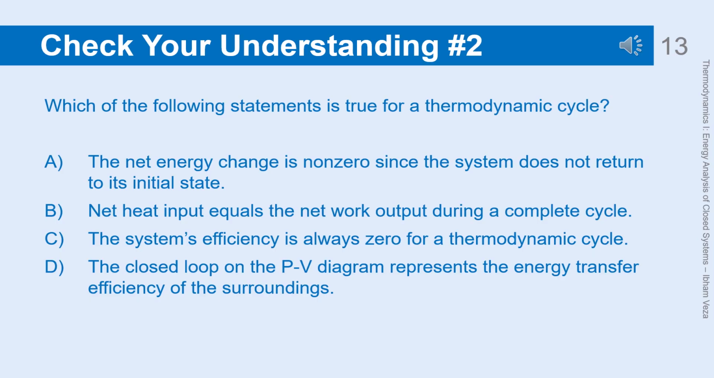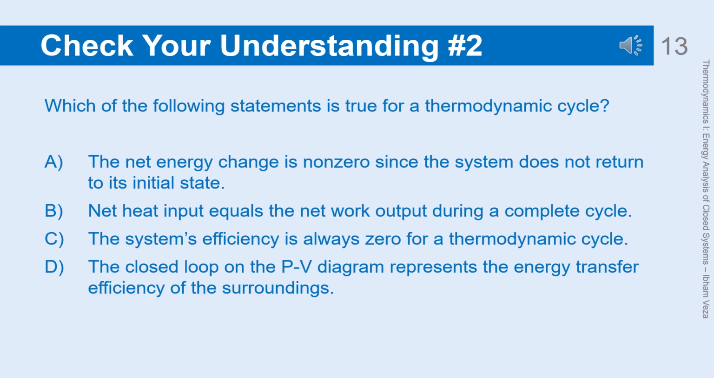Explanation: A. The net energy change is non-zero since the system does not return to its initial state. This is incorrect, because in a thermodynamic cycle, the system returns to its initial state, meaning the net energy change is zero. B. Net heat input equals the net work output during a complete cycle.